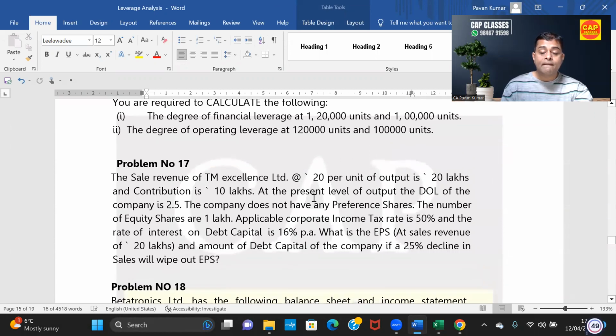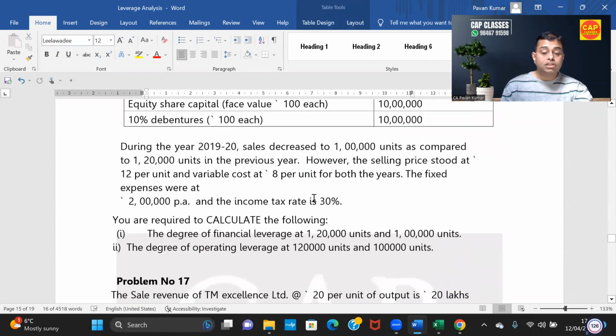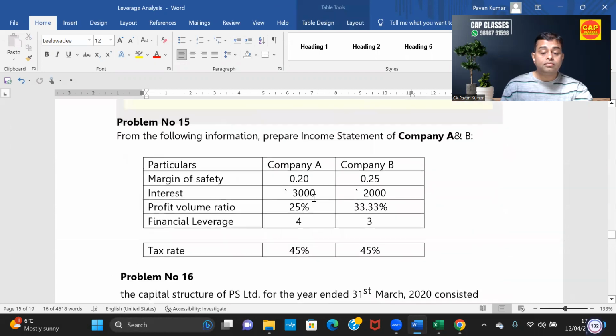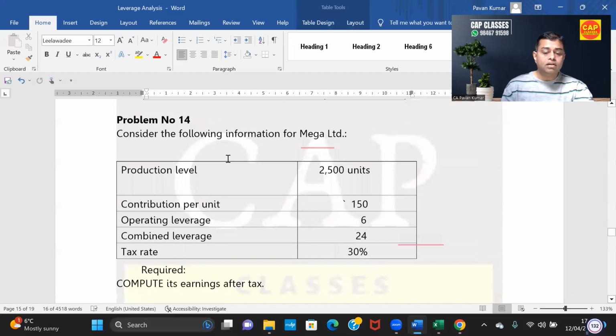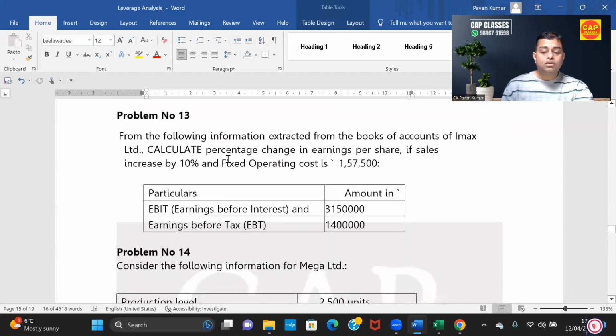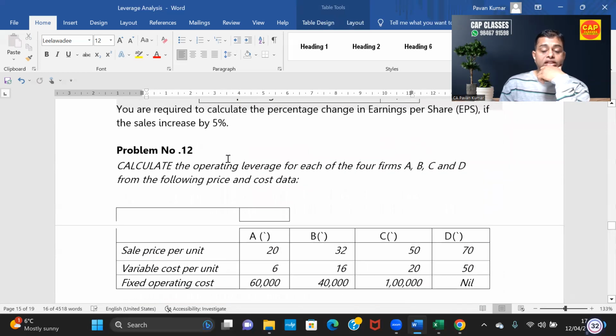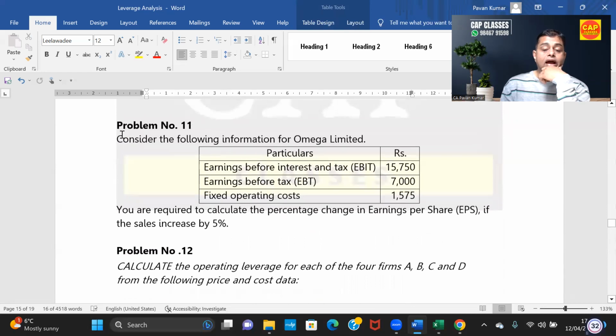Then normal question. All these are taken from ICAI, at the end only. So I just want to teach one more problem.